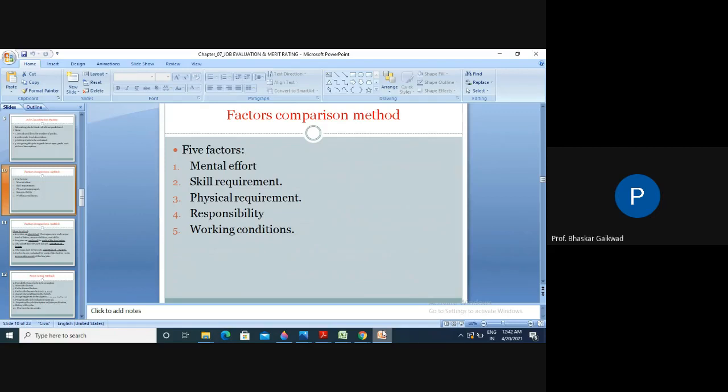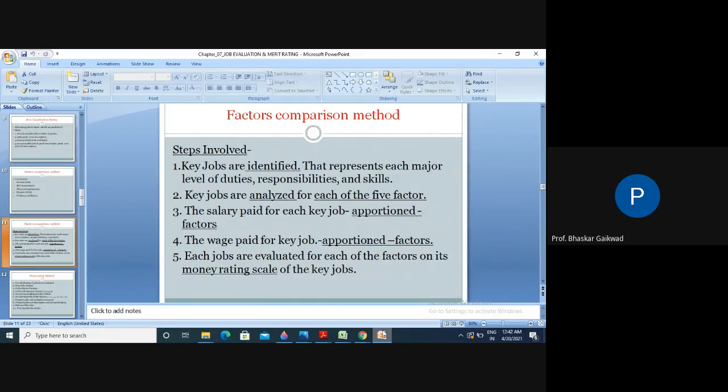Then the second, factor comparison method steps are there. So here 5 steps are there. Key jobs are identified, key jobs are analyzed, salary paid for each job, wage paid for each job, and each job is evaluated. So whatever the jobs are there, the key points are observed, analyze those points and decide the wages and salary systems for the same.